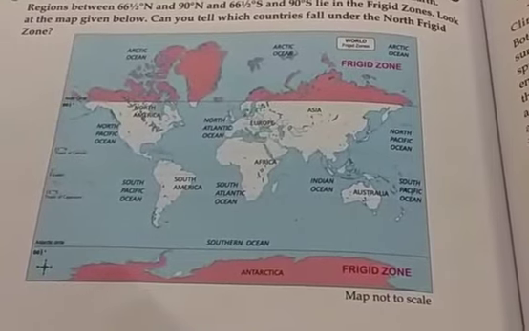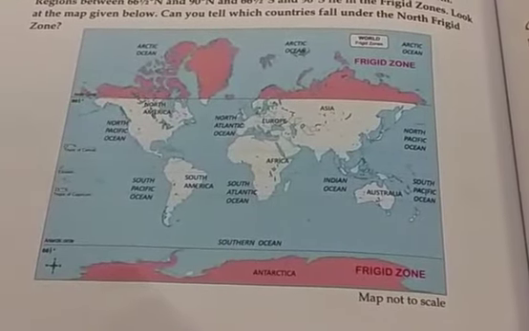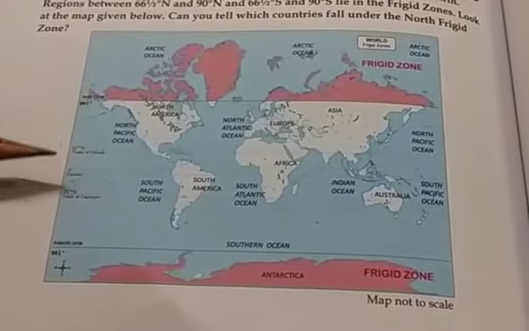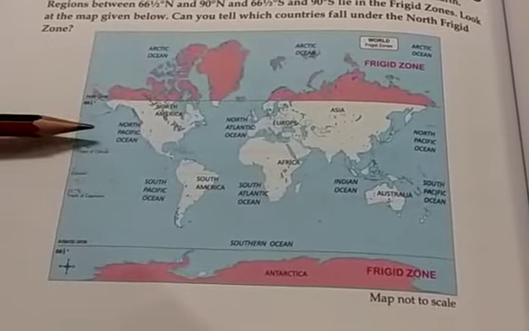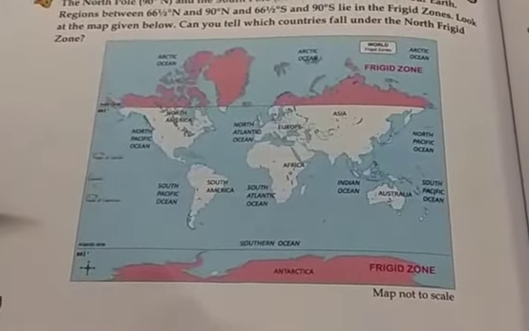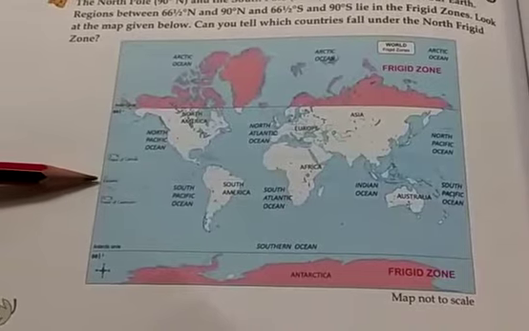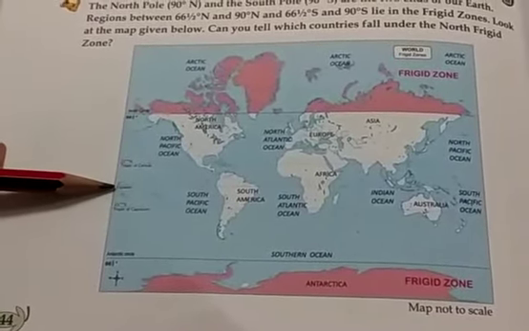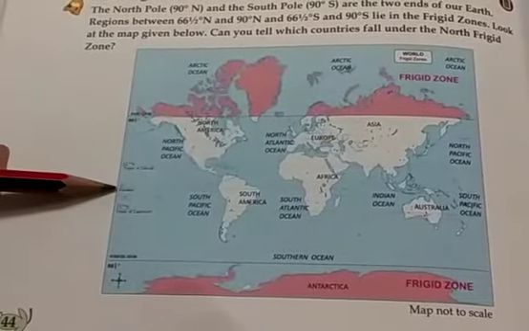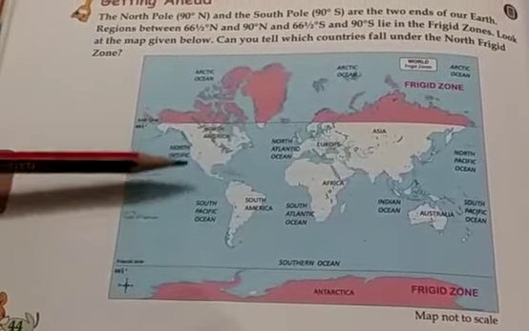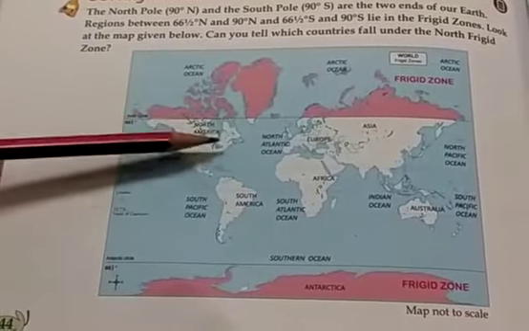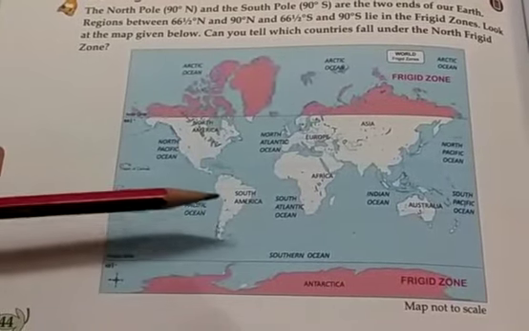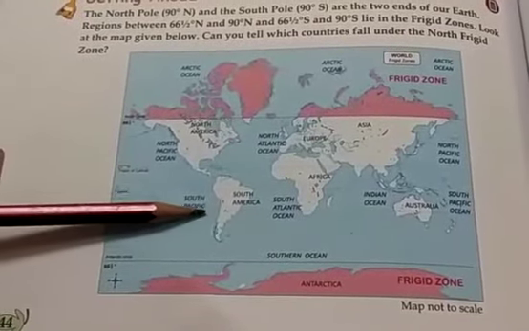Today we are going to start with a topic that is the frigid zone. Now you can look here, this is a world map. You can see, I have already told you about the zones, 3 types of zones. The first one here is the latitude which is called what? Equator. The equator is the latitude which divides the globe or earth into 2 equal halves. The upper part of the equator is the northern hemisphere and the lower part of the equator is the southern hemisphere. All this you have learned from the previous lessons.